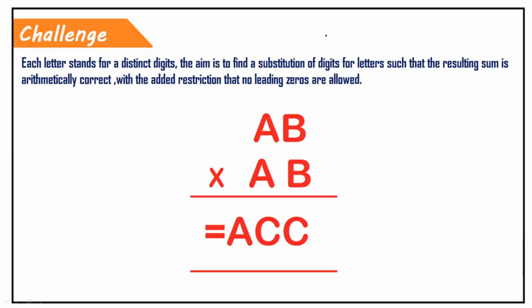In the first problem, the value of O we should not take as 0, because the leading digit should not be 0. If you take the leading digit as 0, then that will no longer be a 2-digit number. O should not be 0. Any question you take, the leading digit should not be 0. That's a complete restriction. You can see that restriction in the second line. Please read the restriction.